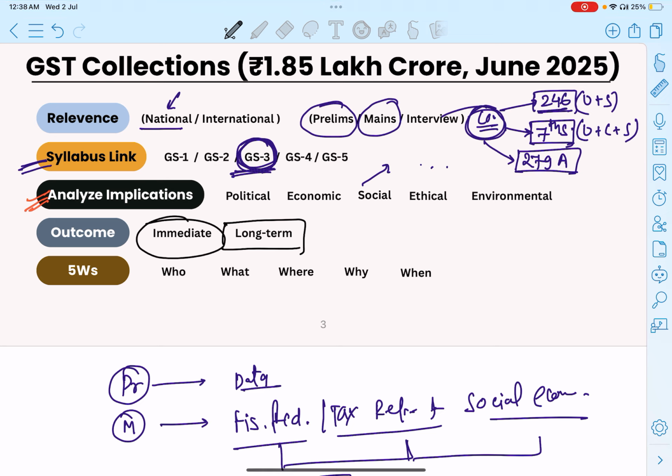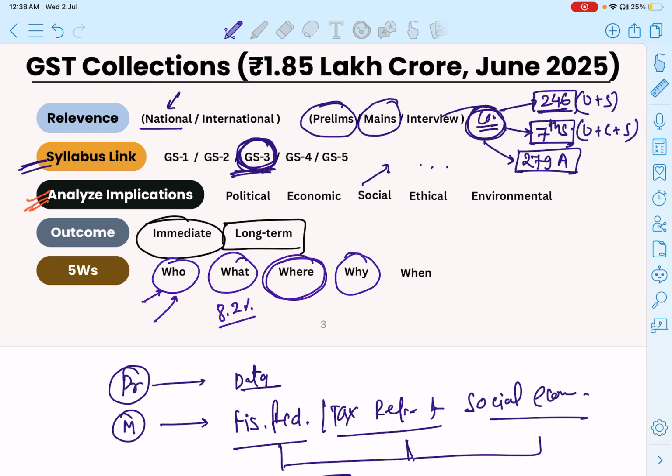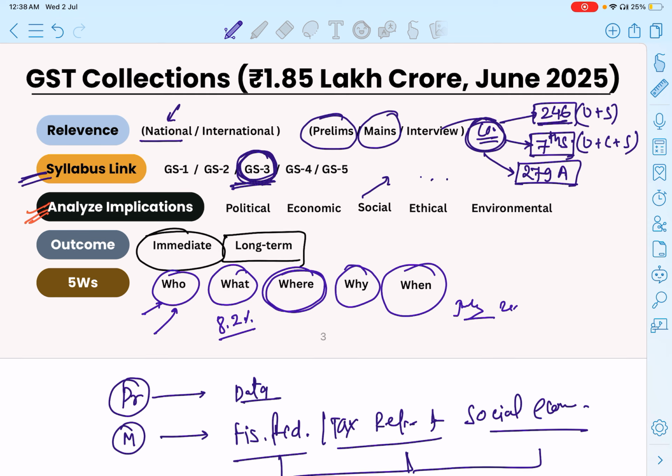And when we are talking about the five W's: who? The taxpayers and the government of India. What? The GST collection decreased by 8.2. Where? Applicable across India. And why? When? July 2025. So this is our first piece of news, which is GST collection.